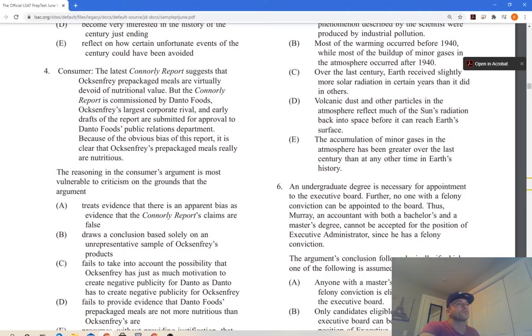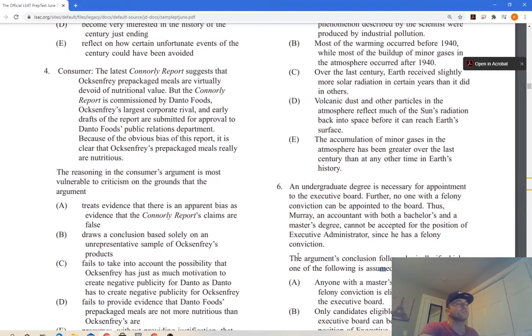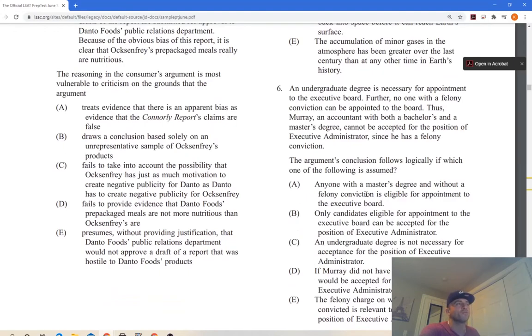The argument's conclusion follows logically if which one of the following is assumed. These are good. When it says the conclusion follows logically if which one of the following is assumed, it's a sufficient assumption question. The Bible calls them justify questions. What you want to do is find a conclusion, and then one of these answers is going to make sure that if it happens, the conclusion has to take place. These answers are sufficient. In essence, when they happen, you know the conclusion happens.